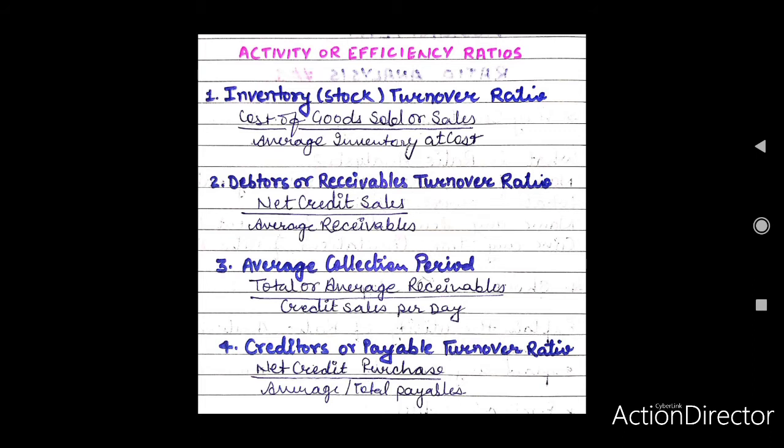Components. Credit sales means all credit sales minus sales returns. If information about credit sales is not available, the figures of total sales may be assumed to be the credit sales. Debtors and bills receivables which arise out of credit sales should only be considered.